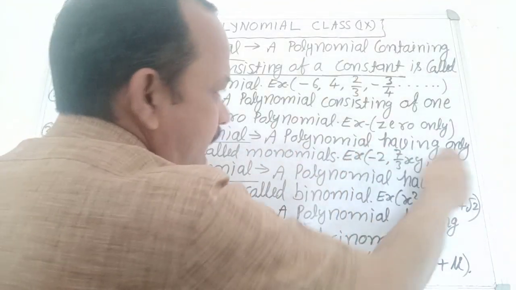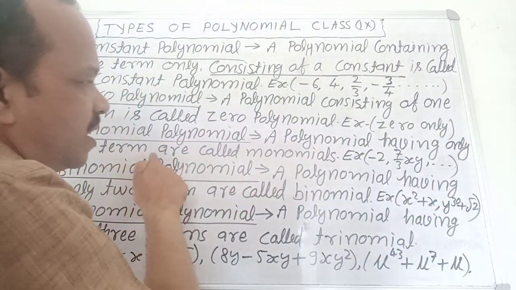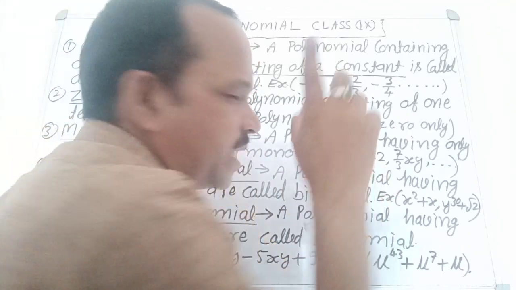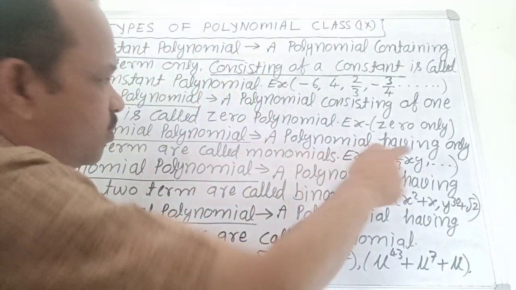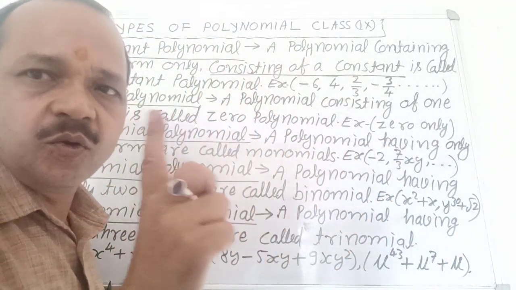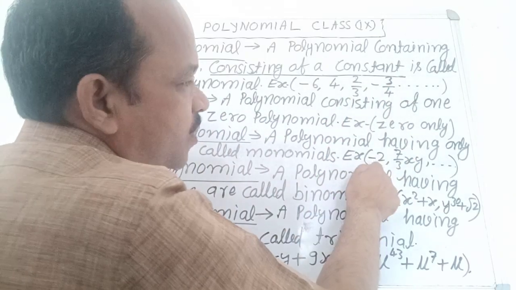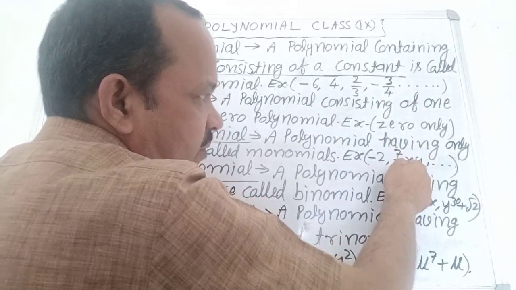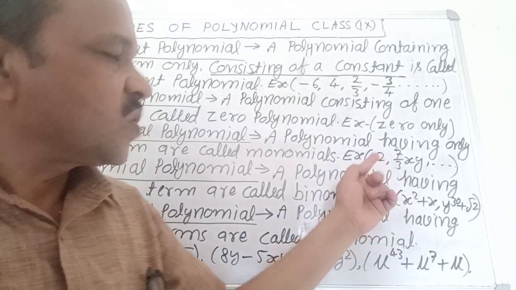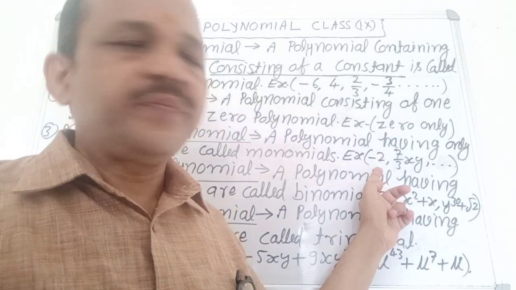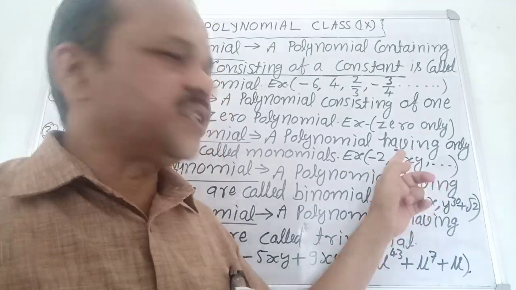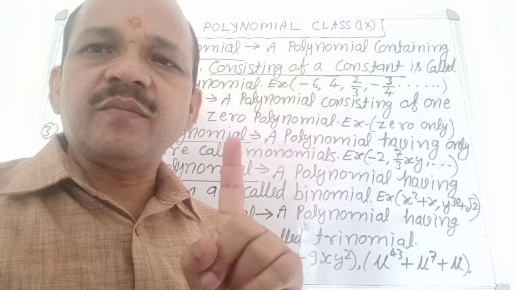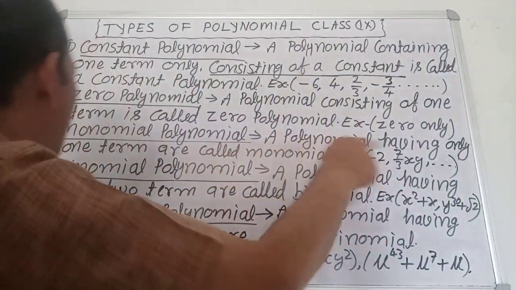A polynomial having only one term is called a monomial. For example, minus 2, 7 by 3xy. Here minus 2 is one term, 7 by 3xy is one term, so it is a monomial.